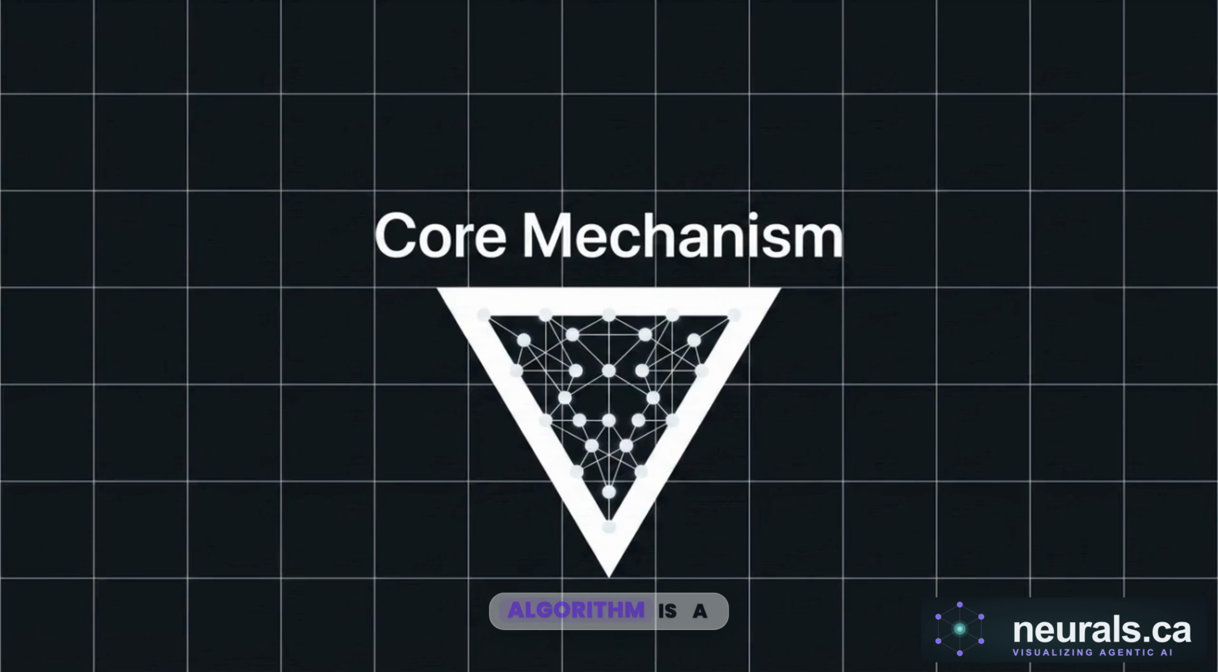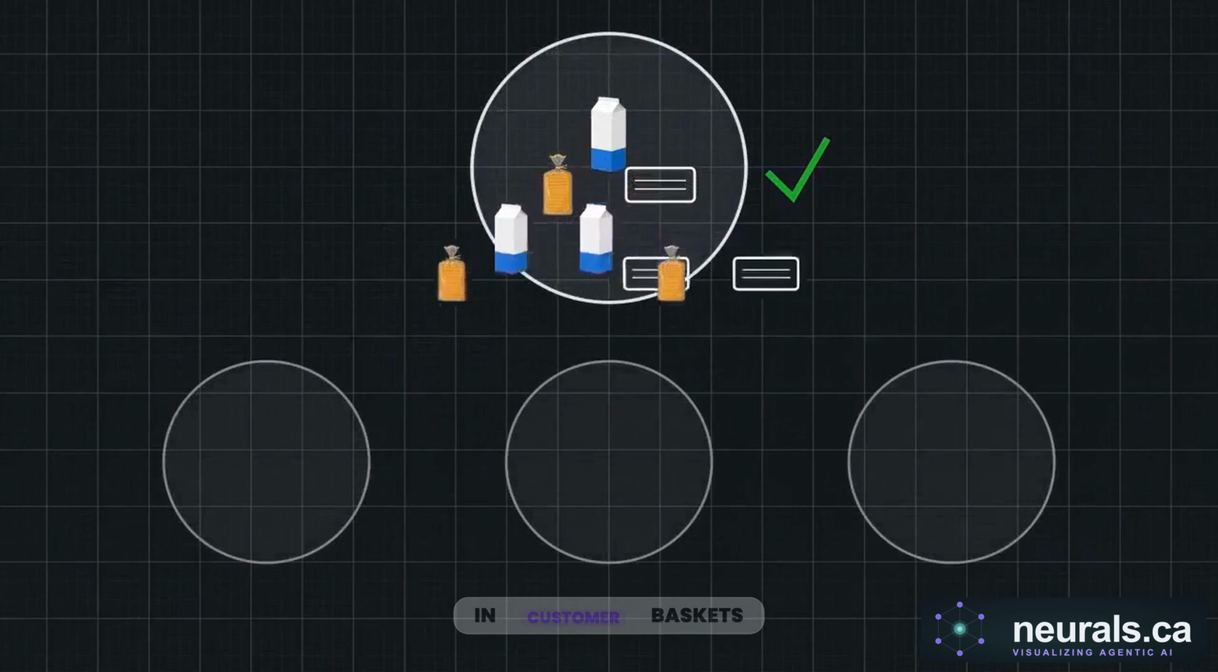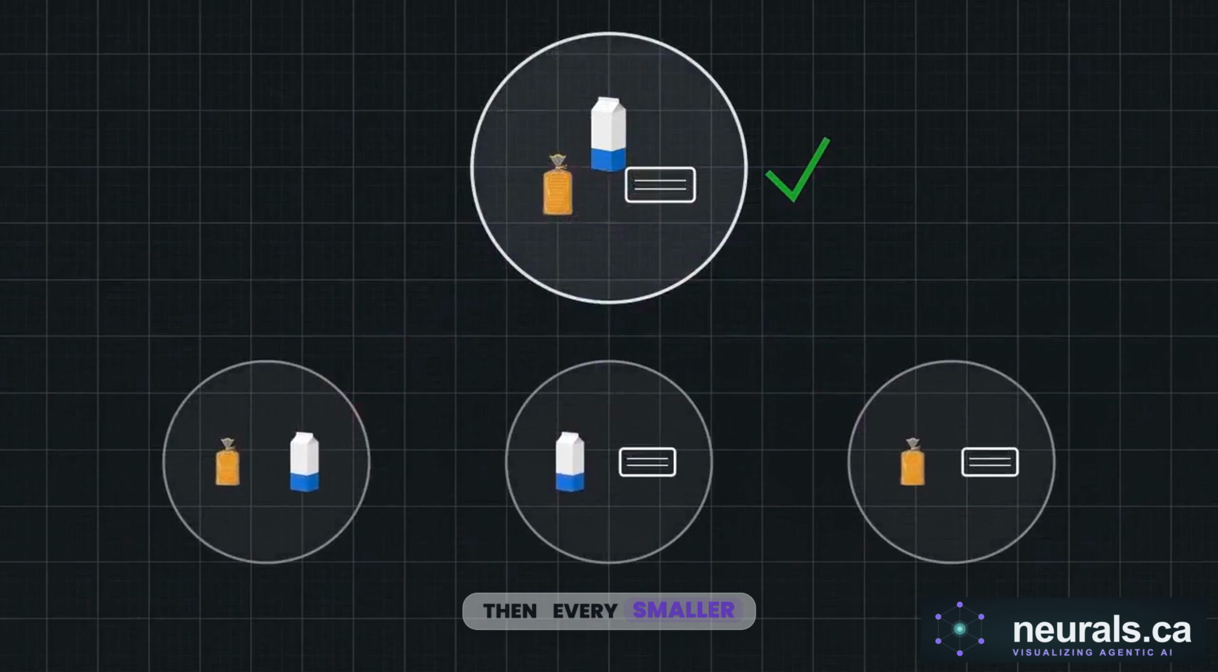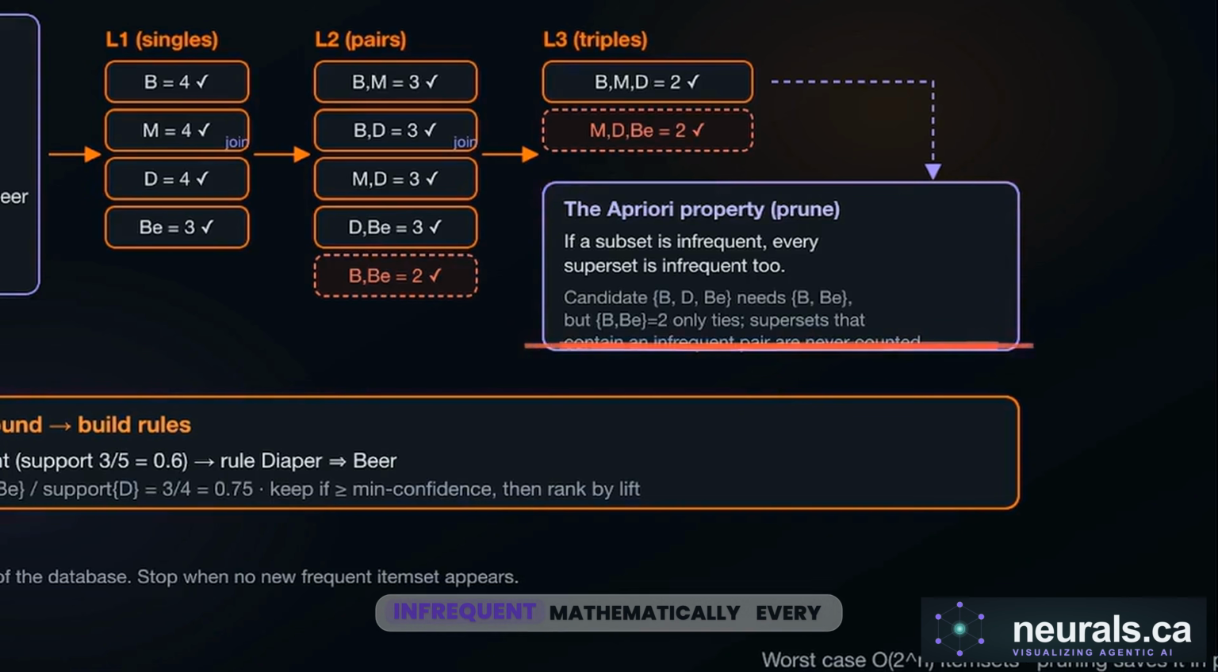The engine driving this algorithm is a concept called the a priori property, which data scientists refer to as downward closure. The positive rule of downward closure is straightforward. If a large group of items frequently appears together in customer baskets, then every smaller subset of those items must also appear frequently. This diagram outlines the inverse rule, where the algorithm gets its power. If a single item or pair is infrequent, mathematically, every larger set containing it is guaranteed to be rare.